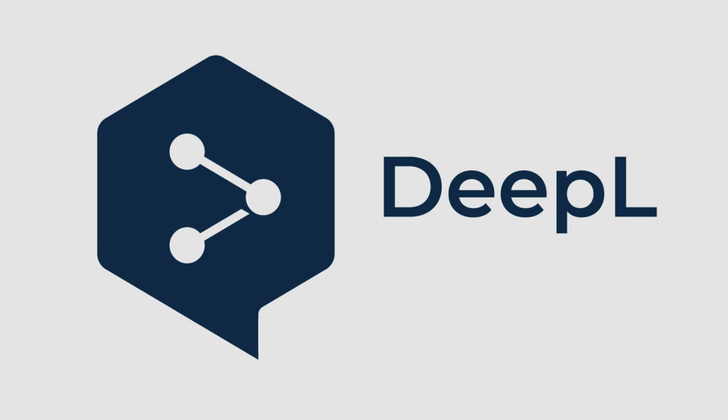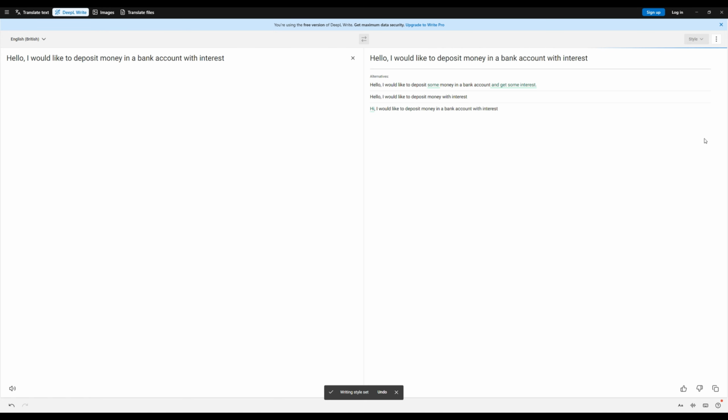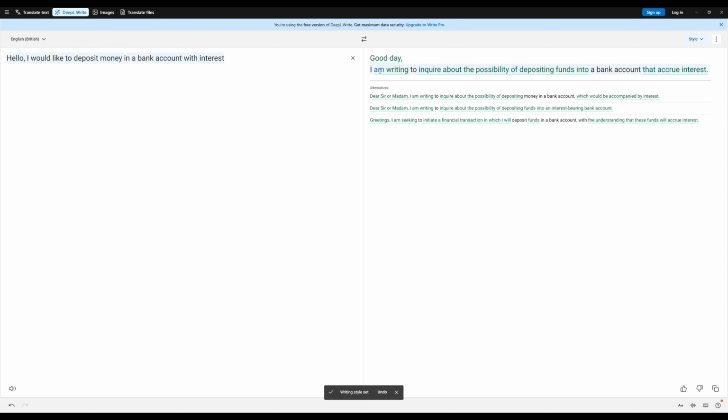This neural network trained on the Linguee database, applicable to 31 languages. DeepL serves as a translator similar to Google Translator, but copes with its tasks better, with fewer errors and more correct text. It is able to translate simple text into more complex text, in simple, business, academic, casual and friendly style, which will help you to build a document, communicate with a foreign friend or possibly negotiate a business deal.